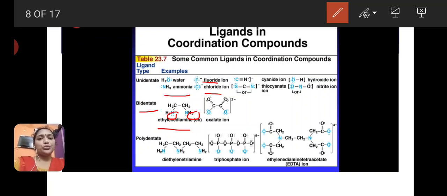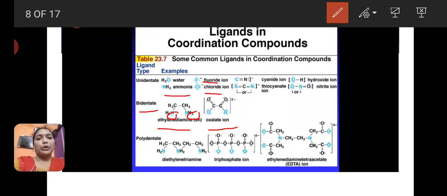So these two groups donate two pairs of electrons to the metal atom and form two bonds with the metal. Next is the oxalate ion, C2O4 2 minus, which also has two donor sites and forms two bonds with the metal atom. So these are called bidentate ligands.